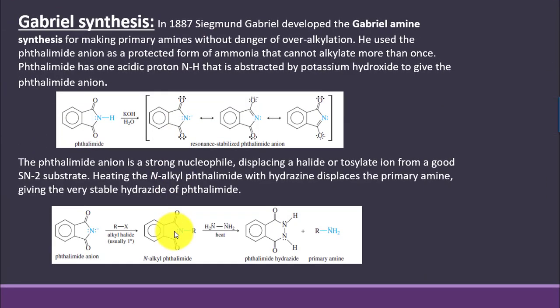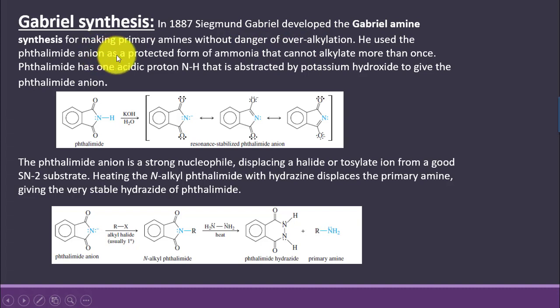Next method is Gabriel synthesis. Gabriel synthesis is also the method that is actually focused on the preparation of primary amine, and this method is more authentic method for the preparation of primary amine without the danger of over-alkylation. So here we say that in 1887, Sigmund Gabriel developed the Gabriel amine synthesis for making primary amine without the danger of over-alkylation.